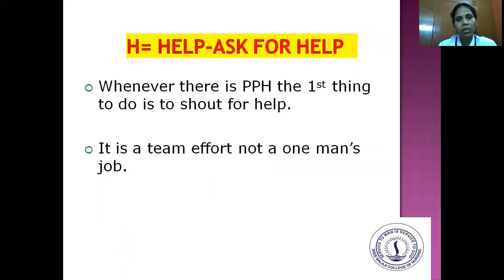Okay, HAEMOSTASIS. Now we'll see one by one. The first thing is H, that is H stands for help. Ask for help. Whenever the mother has PPH, the first and foremost thing is to shout for help. It is teamwork, not only one man's job. So call for assistance and shout to acquire help from other people.